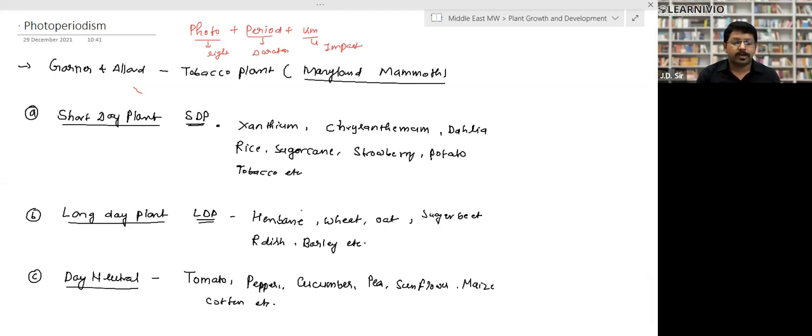Now the next one is day neutral. Day neutral plants are those which are not affected by the photoperiod. They flower throughout the year. They produce their product throughout the year, in all 12 months. Examples: tomato, pepper, cucumber, pea, sunflower, maize, cotton, etc.